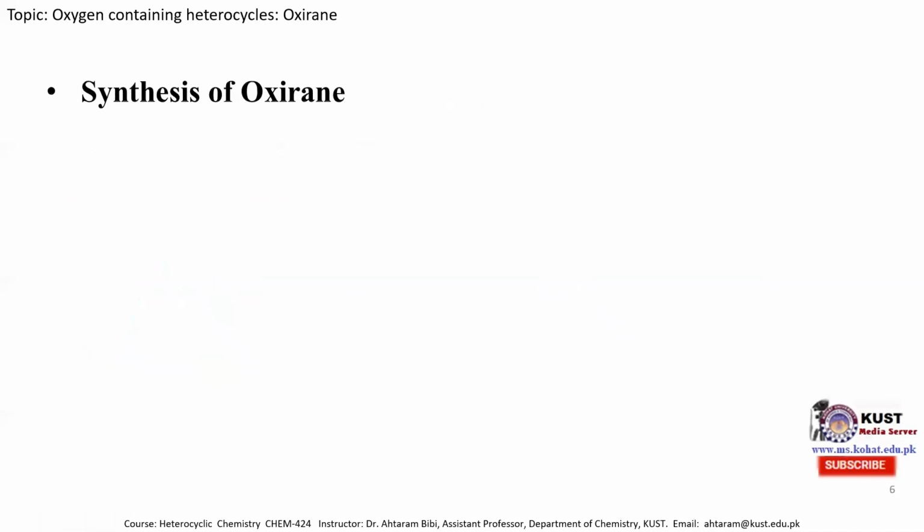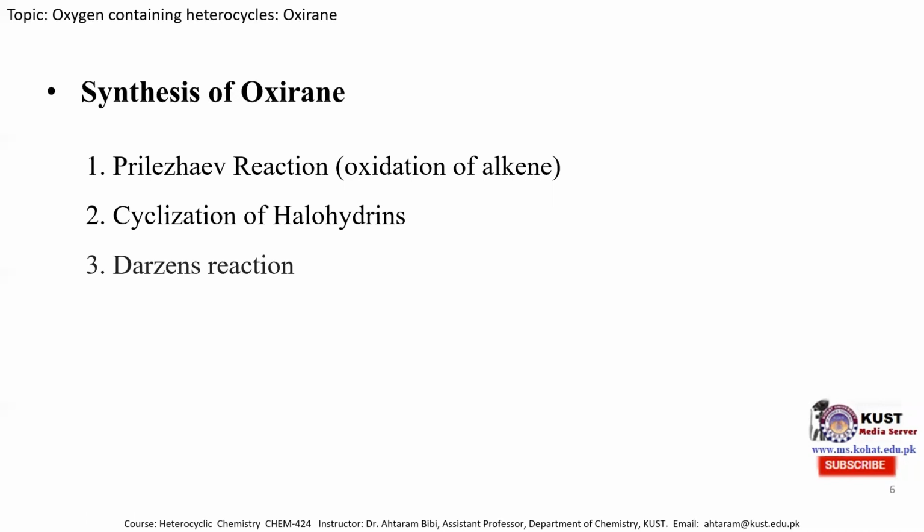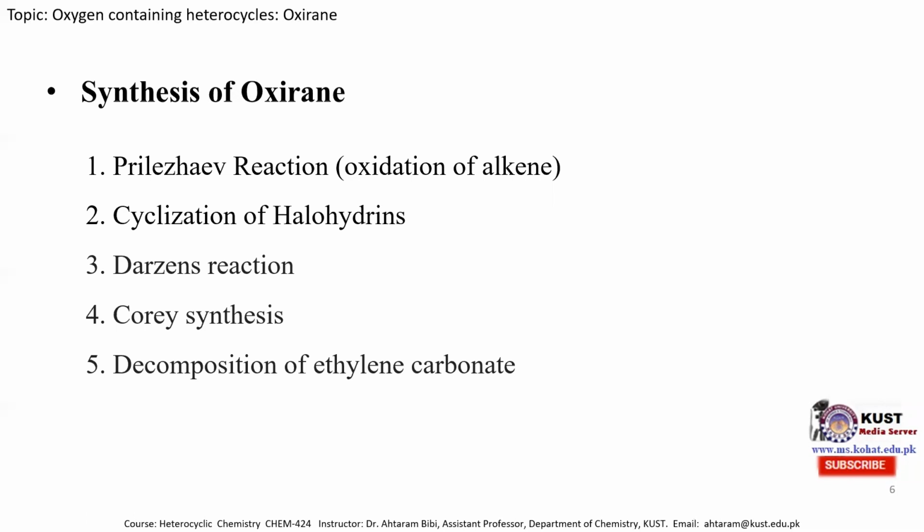So oxirane can be synthesized by various methods in the laboratory, but here I will discuss some of the most important methods for the synthesis of oxirane. The first one is Prilezhaev reaction, which involves the oxidation of alkene. The second method is cyclization of halohydrin, which is the simplest method for the synthesis of the oxirane molecule. The third method is Darzens reaction. The fourth one is chorisynthesis, and the fifth one is decomposition of ethylene carbonate. I will discuss these methods for the synthesis of oxirane one by one.